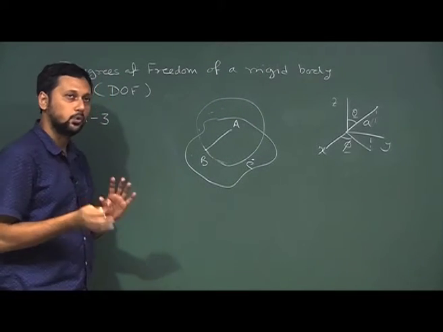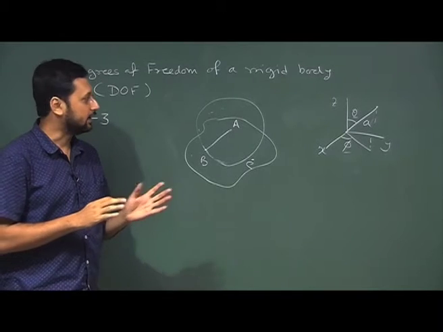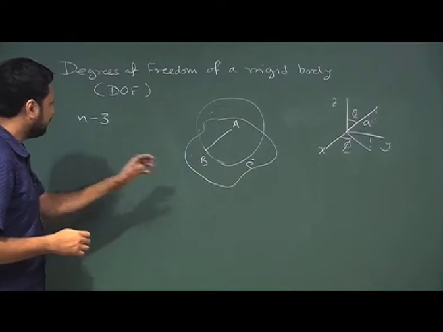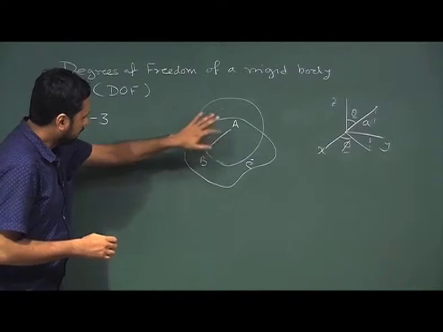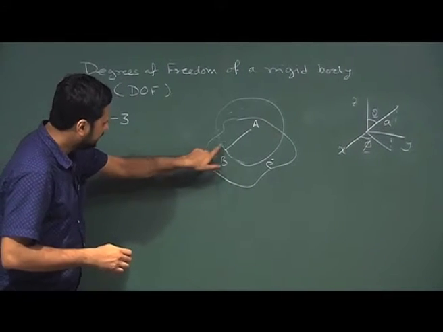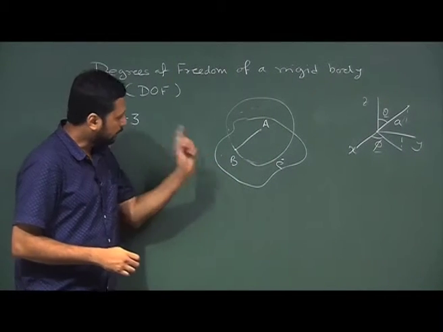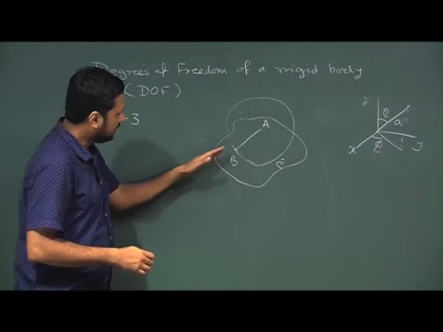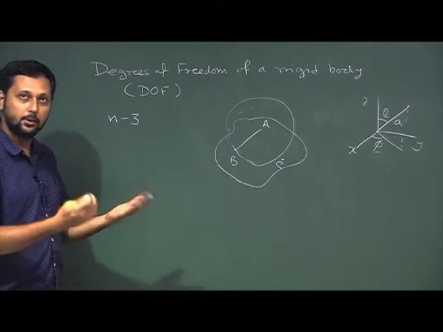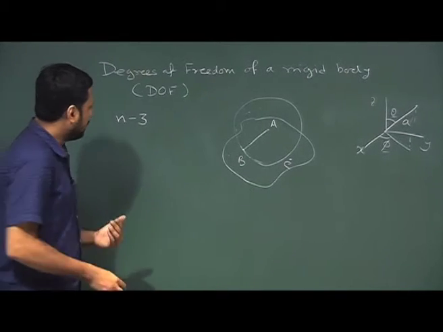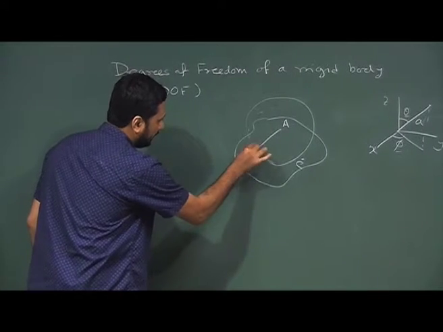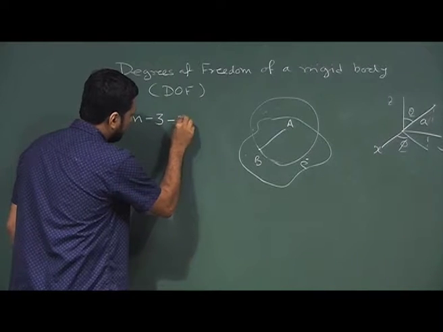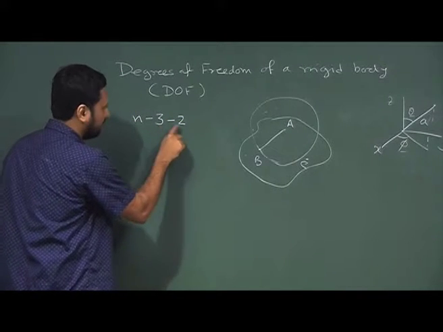Even if we do not use a spherical polar coordinate system, we can get away with 2 coordinates. So, the moment we fix this point, the degree of freedom of B is now 2. The moment we fix this point as well, we take some more degrees of freedom away from the rigid body. Okay. Now, once we fix B, how many degrees of freedom do we take away? We take away 2 degrees of freedom. So, the total number reduces to n minus 3 minus 2.